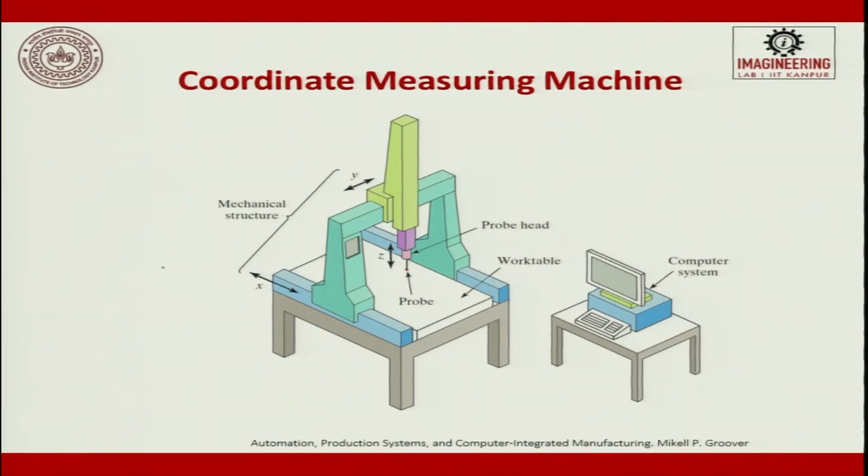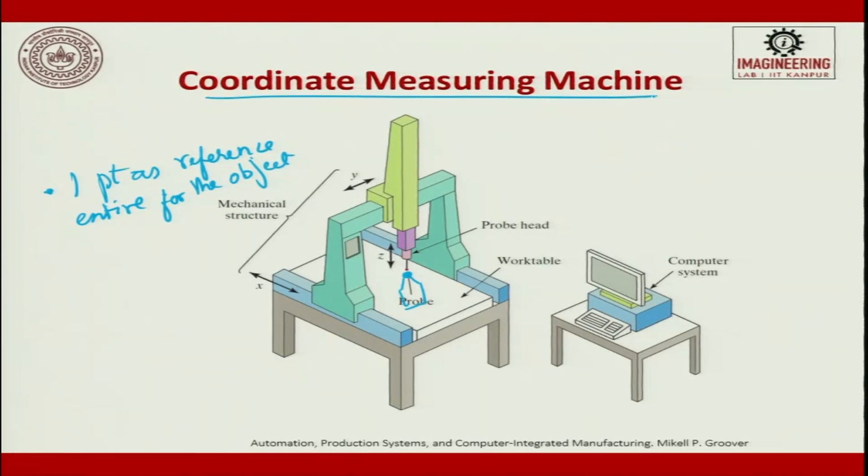The interesting part of this measurement is you can have one point as reference for the entire object. For example, if you try to use a vernier caliper and a dial gauge and other measurements, it is very difficult for you to measure with respect to one reference and give the data. But in CMM, it has a one point reference. You put a calibration dial, you calibrate it, and then you make it the world coordinate system 0 0, then you transform the user coordinate system, measure it on the part and then report it.